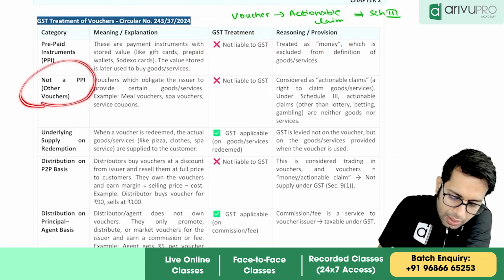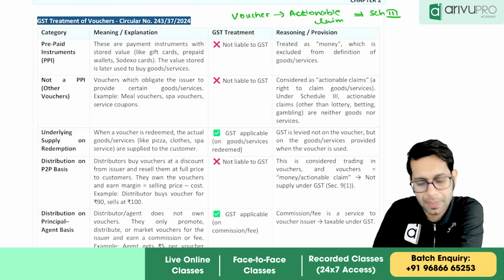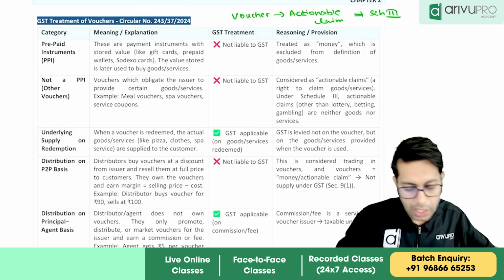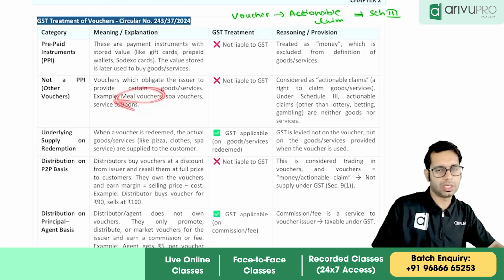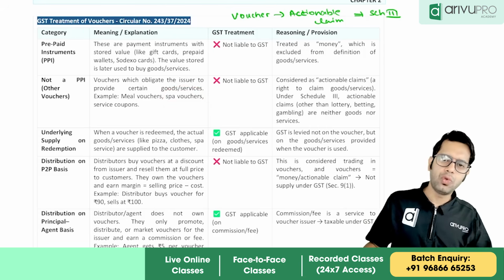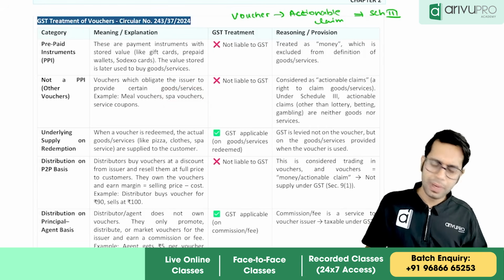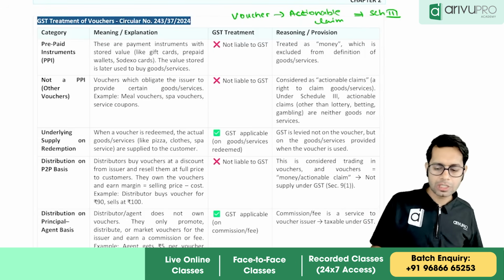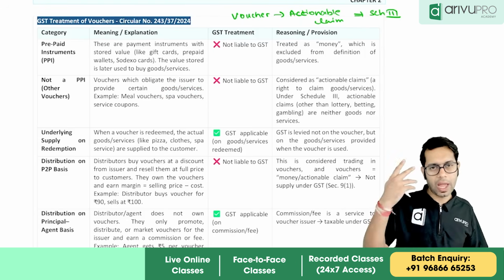Okay. What if it is not a prepaid voucher, sir? It is not a prepaid voucher. Vouchers which obligate the issuer to provide certain goods or services. No, it is not a prepaid voucher, sir, but it is a meal voucher or it is a spa voucher. Meal voucher means what, sir? I go, I have food over there and come. So that is a meal voucher. So using this voucher, I can go have food and come. That is a meal voucher. Or spa voucher, using this voucher, I can go have a haircut and come.